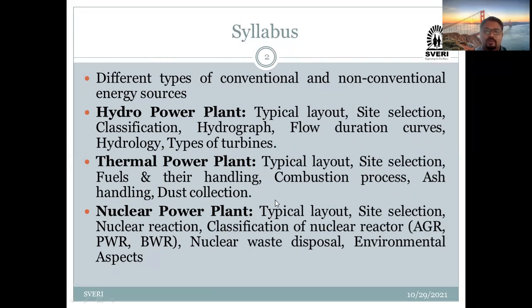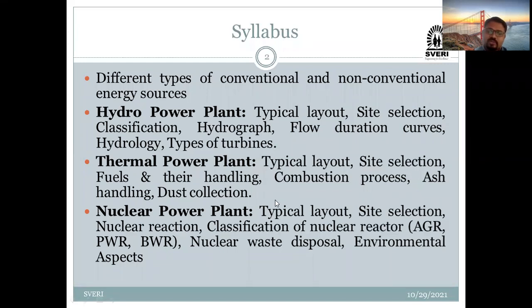So this is the overall idea of our chapter number two. In chapter number two, first of all we are going to differentiate conventional and non-conventional energy sources. Then we are going to see the first base load power plant, the hydro power plant. Second is the thermal power plant, and third is the nuclear power plant. These are the three important power plants we are going to study in chapter number two as base load power plants.